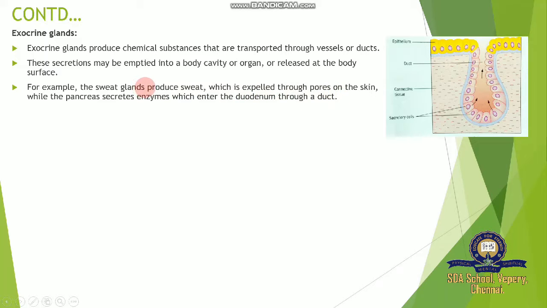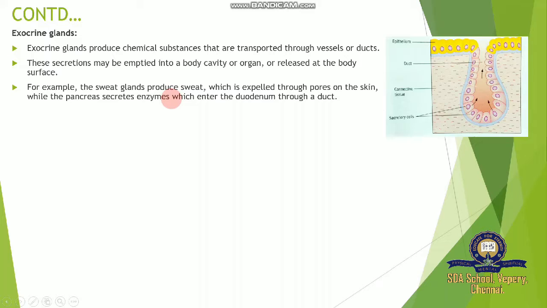So the sweat glands produce sweat, which is expelled out through the skin. In our body, the skin is responsible for the excretory function, or sweat production, while the pancreas secretes a major endocrine product as well. Because it comes under both, the pancreas is called a dual gland. Pancreas comes under both exocrine and endocrine because it secretes hormones as well as enzymes. So it is a dual gland.